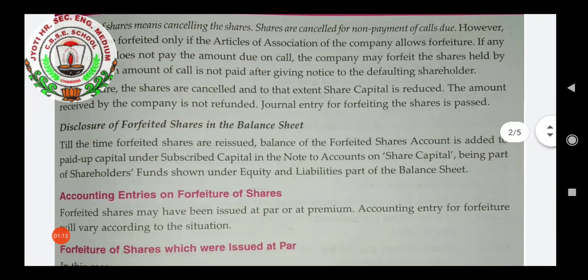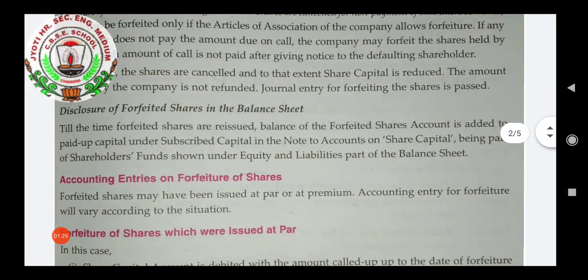Second is disclosure of forfeited shares in the balance sheet. Means how these forfeited shares will be shown in the balance sheet. Till the time the forfeited shares are reissued, means once these shares are forfeited, later they can be reissued.